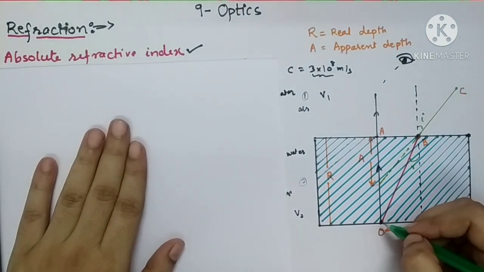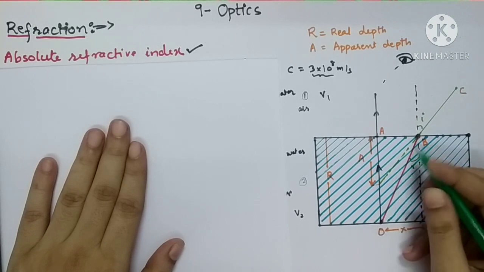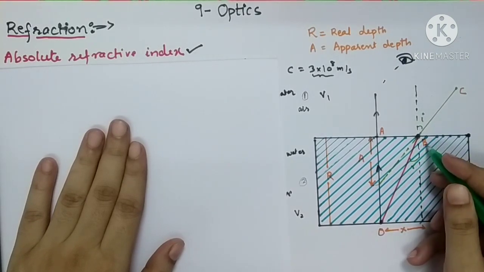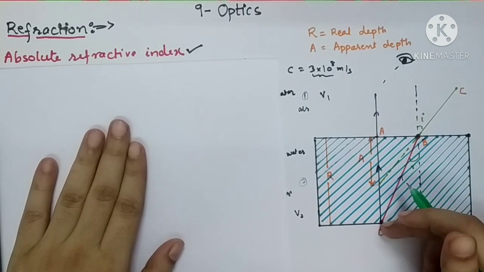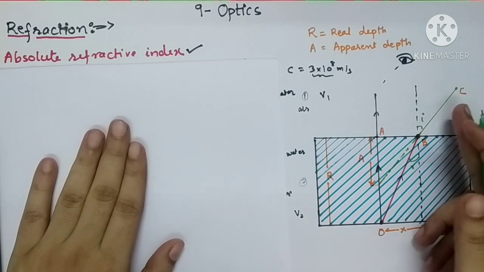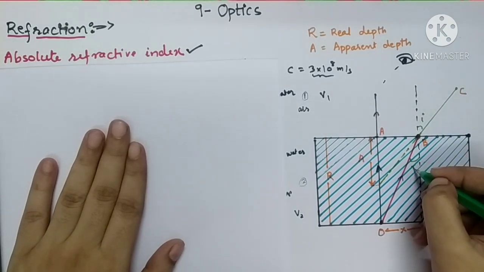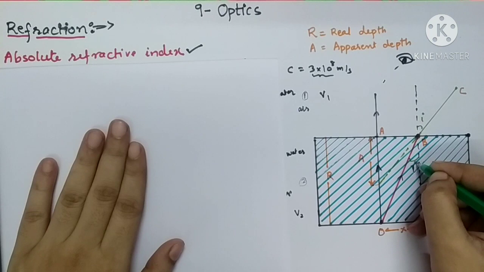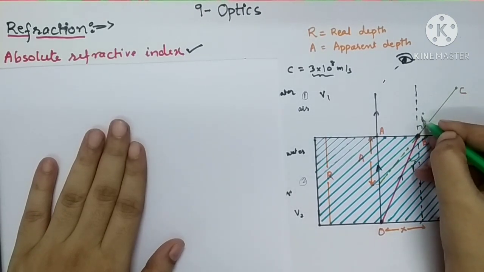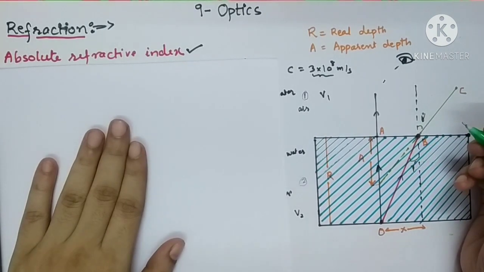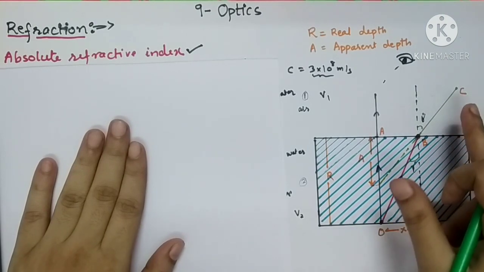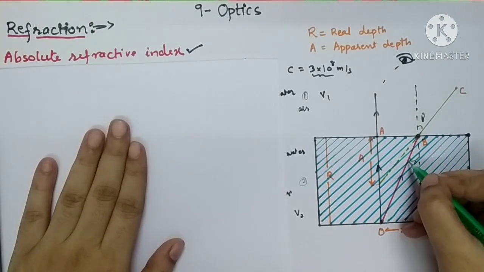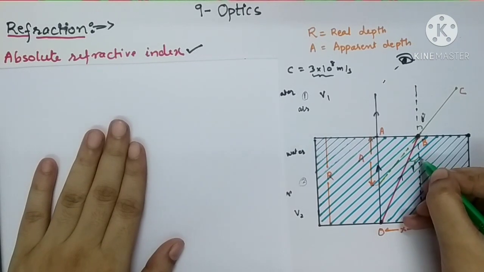Similarly, let us consider another ray, ray OB. The second point of incidence is B now. So another ray OB is moving from denser medium to rarer medium. As I told you, at this time R will become I and I will become R. Angle of incidence will become angle of refraction and angle of refraction will become angle of incidence whenever the light ray passes from denser medium to rarer medium. So this time our angle of incidence is this one.